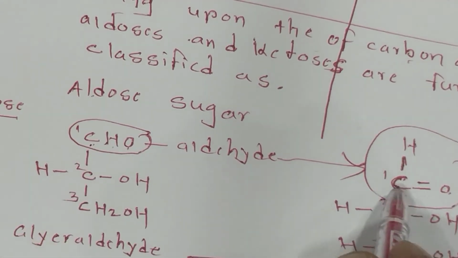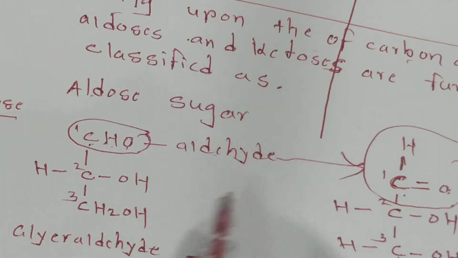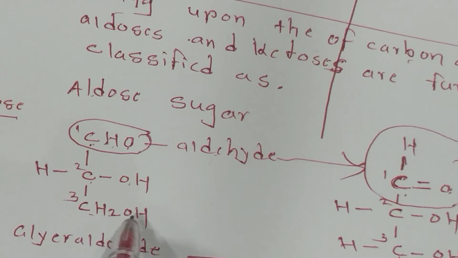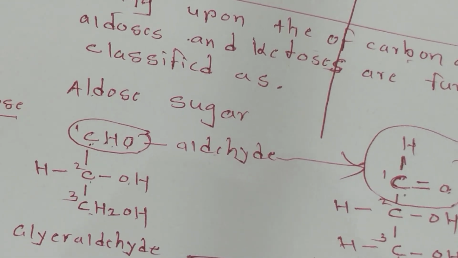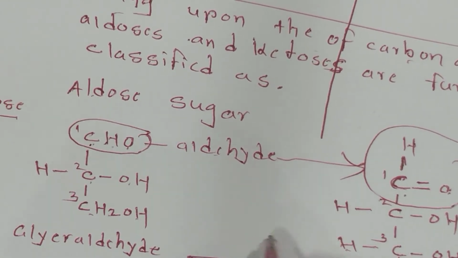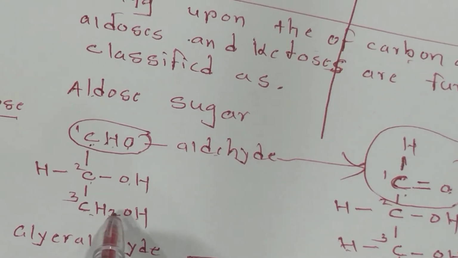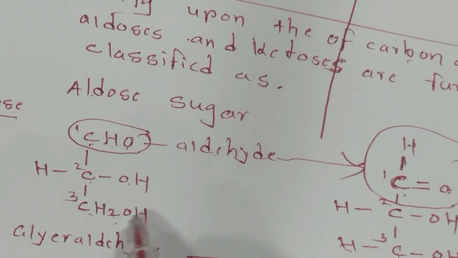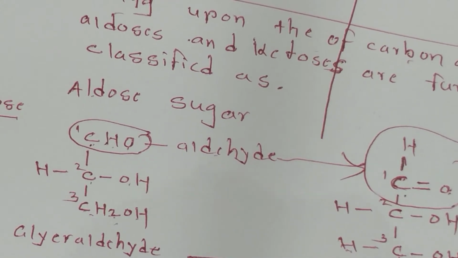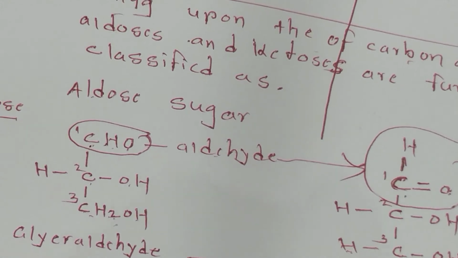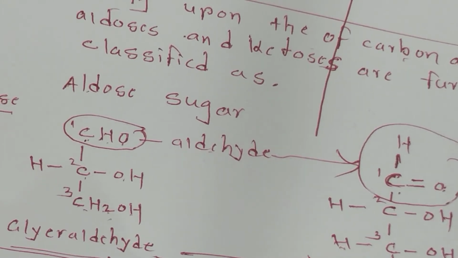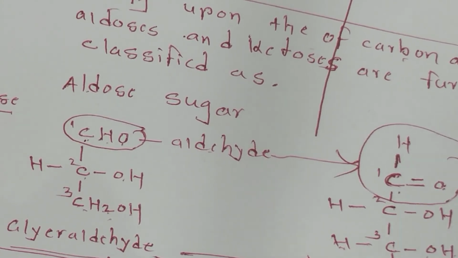Aldehyde you can write in the simple form CHO, and C double bond H. Both are the same. COH, H, CH2OH. CH2OH, carbons 1 and 2. That's why CH2OH. That's the same. You can write it in this simplified manner. It's an example of a triose. The name of the compound is glyceraldehyde.